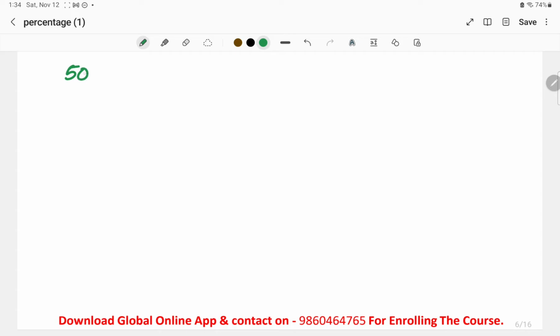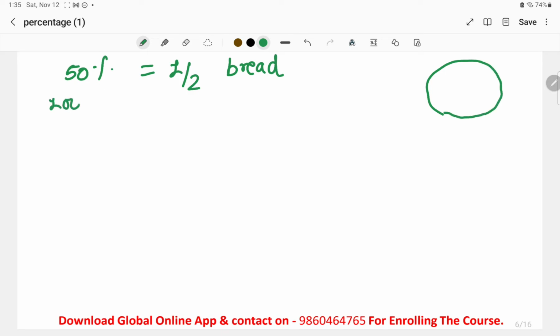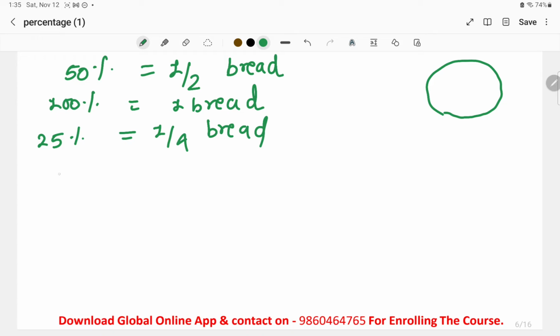That is, if we consider 50%, it is equivalent to half of the portion of any particular thing we are considering. If we are considering a particular circular bread, 50% is equivalent to half of the bread. If you are considering 100% of the bread, it is equal to one complete bread. We have seen 25% is equivalent to one fourth of the bread. Next, we have seen 33.33% is equivalent to one third of the bread.